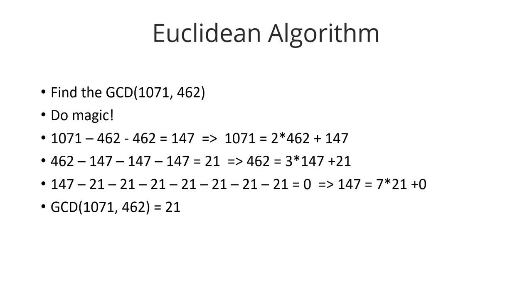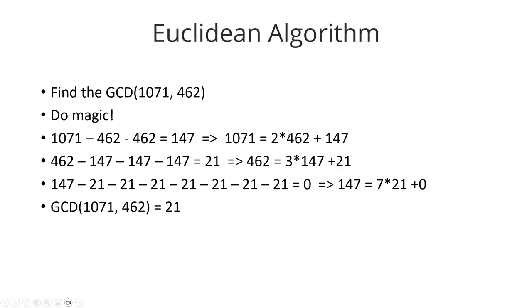Then I have that 21 remainder, so I can subtract it from 147, the previous remainder. 147 minus 21, minus 21, minus 21, and so on. I get to do it 7 times and then I have no remainder. So 21 divides evenly 7 times into this remainder. This means 21 is the greatest common divisor.